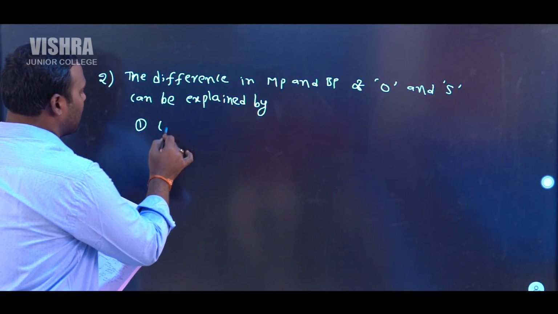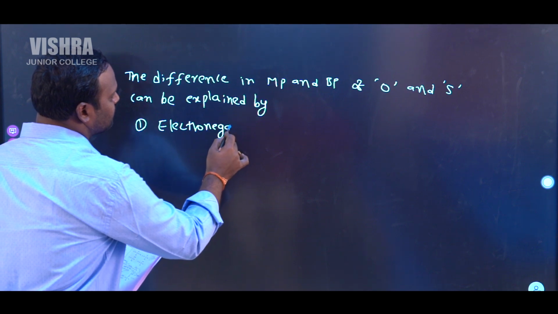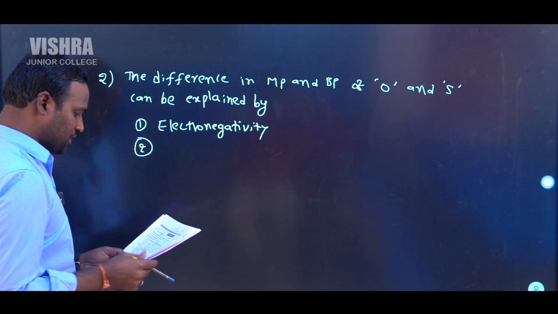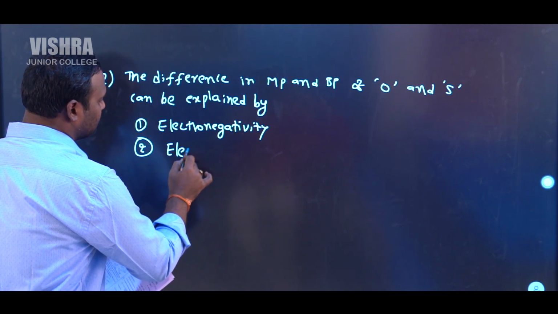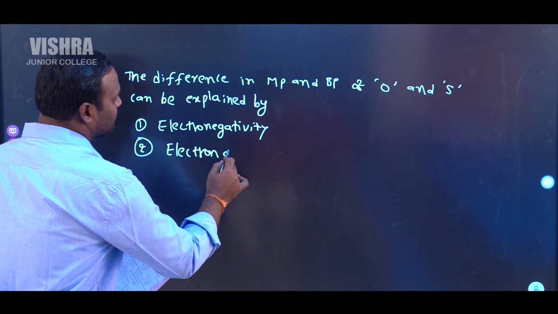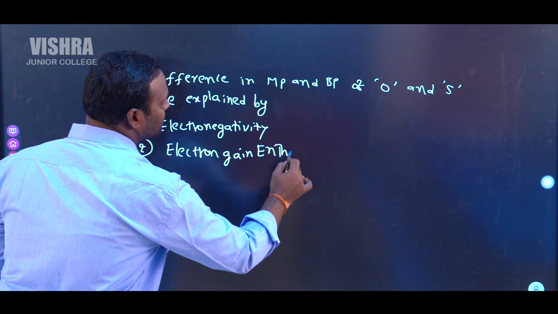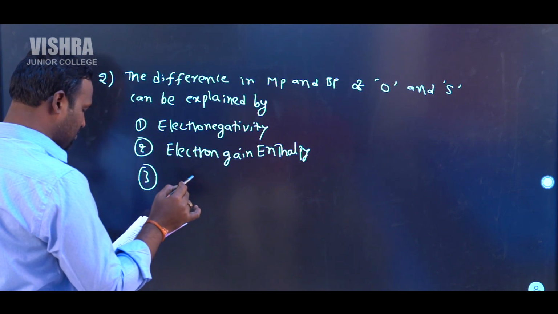First option is electronegativity. Second option is electron gain enthalpy. Third option is atomicity.